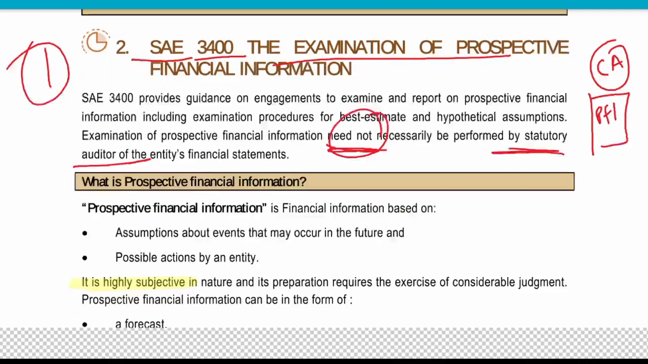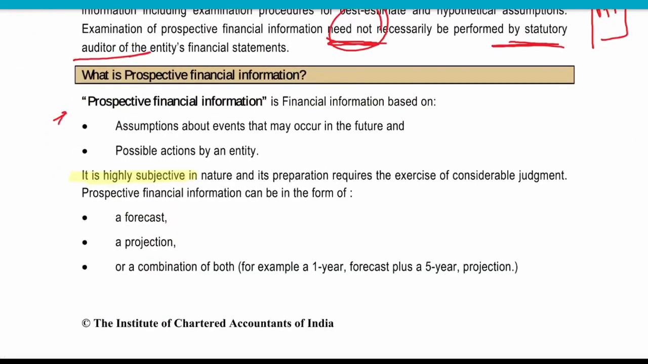Now, what do you mean by prospective financial information? Financial information that is based on the assumption of events that may occur in the future, or possible action by the entity. If we get this much amount of fund, that would be the action of the entity, and how our financial statement will look. So based on the assumption or the action of the entity, they have prepared some prospective financial information.